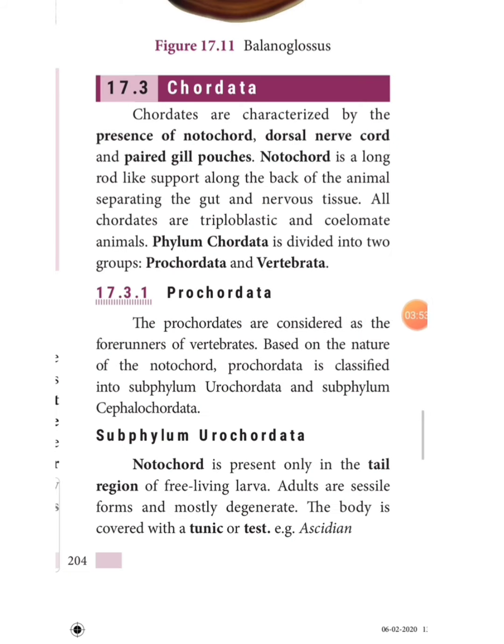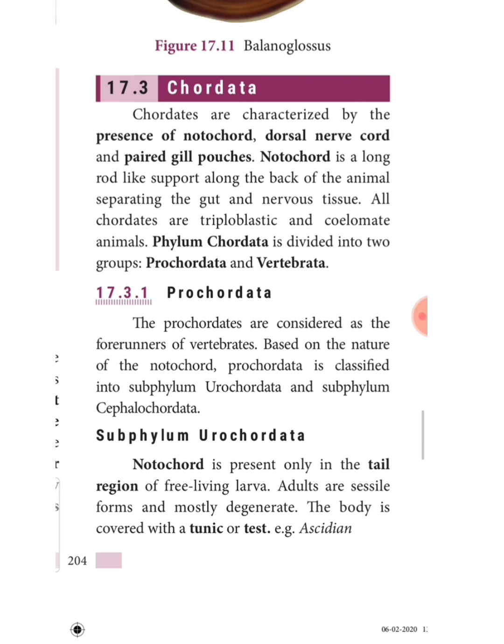Next we need to see about 17.3 Chordata. Chordates are characterized by the presence of notochord, dorsal nerve cord and paired gill pouches. Notochord is a long rod-like support along the back of the animal separating the gut and nervous tissue. All chordates are triploblastic and coelomate animals. Phylum Chordata is further divided into 2 groups, Prochordata and Vertebrata. What are Prochordata? The Prochordata are considered as the forerunners of vertebrates.